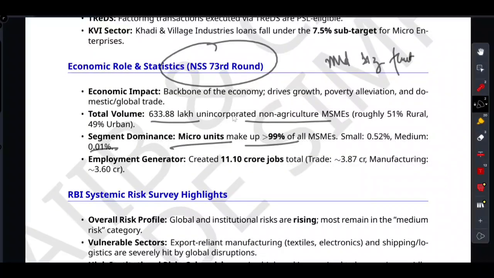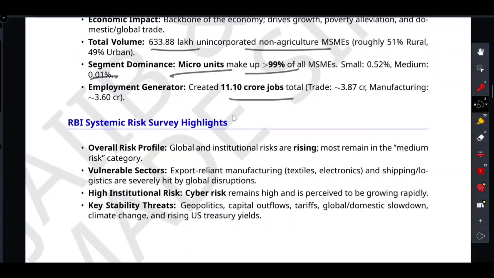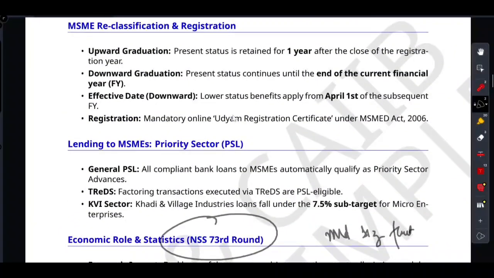Micro are 99%. Together, these businesses have created over 11.10 crore jobs in total, mostly in trade and manufacturing. They are not just a part of the economy, they are the absolute backbone of the economy. Because they are so vital, the government gives them a golden ticket, and that golden ticket is called the Udyam registration certificate.